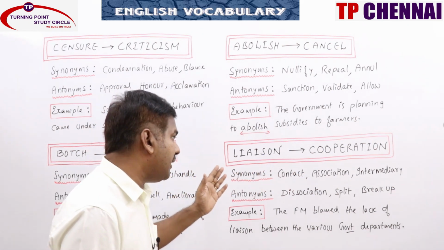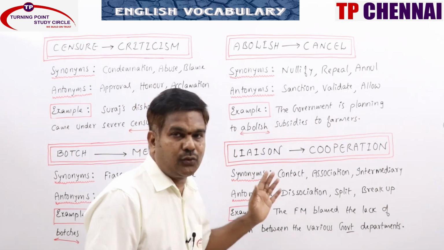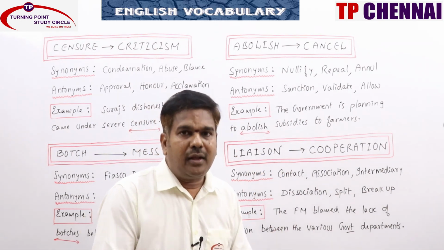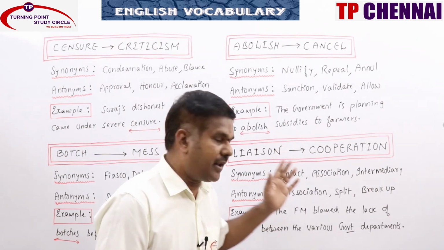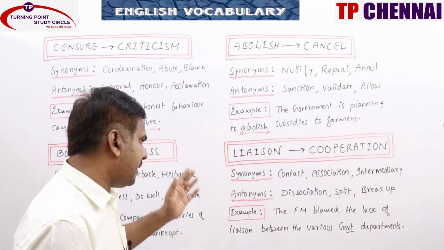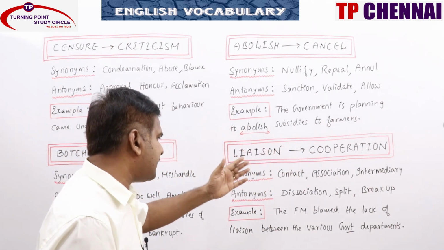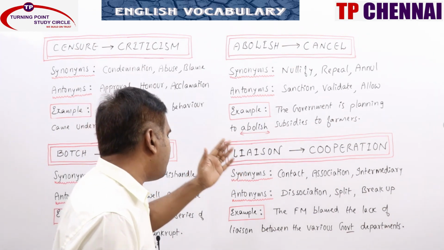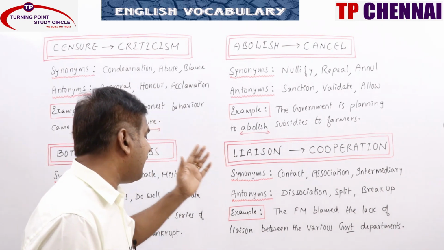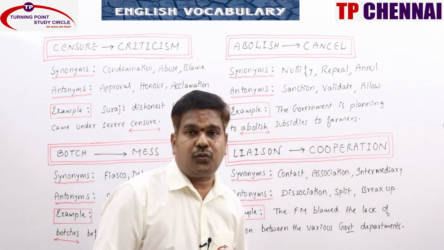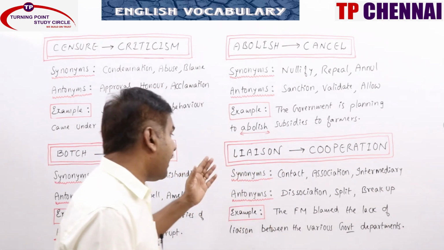And one more meaning is also there: an illicit sexual relationship between two people, normally who are unmarried. That is also what we call liaison. And synonyms, of course: contact, association, intermediary, communication, hookup, go between, affair, affinity, connection. All these words can be related to liaison.